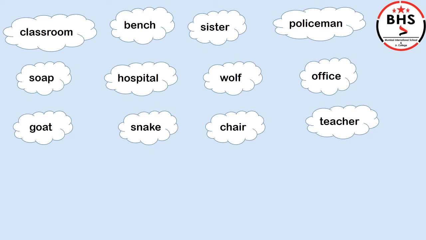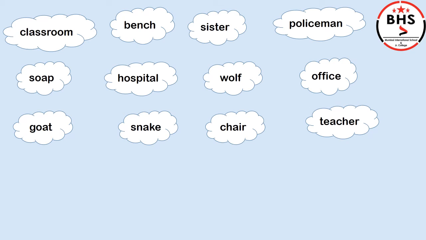Students, let us now do an exercise on common noun. Here, you all can see different words in the clouds. Children, they are all common nouns. These words are used commonly for the same type of persons, places, animals, and things.